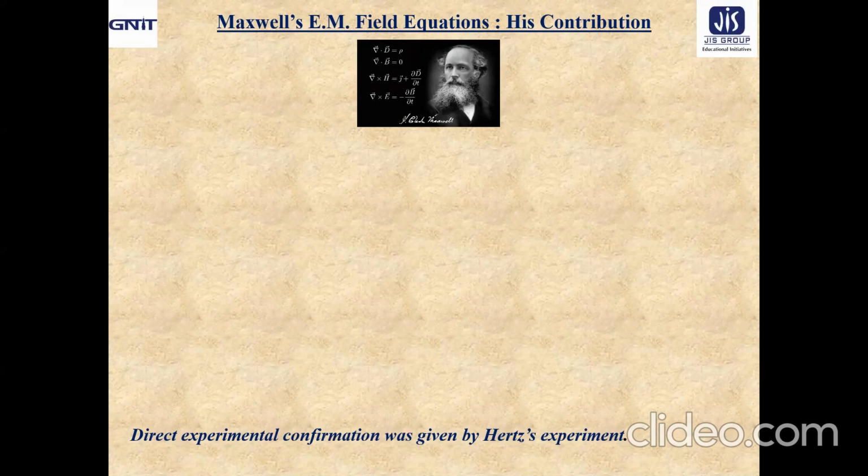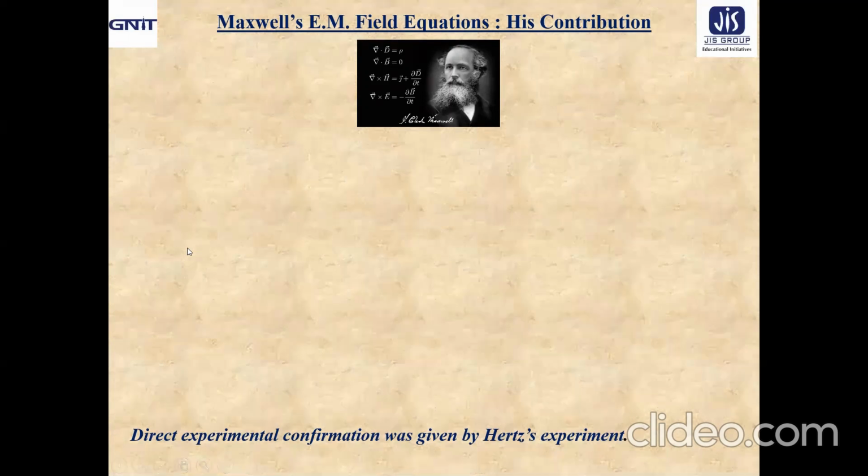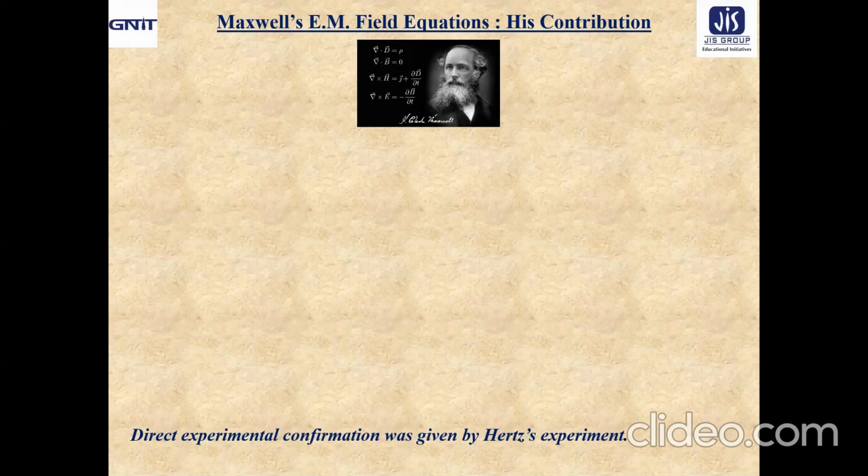These four equations are considered the backbone of electromagnetic theory. They give us the electromagnetic field equations, and from there we can move to electromagnetic wave equations.